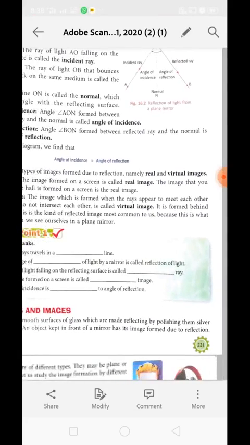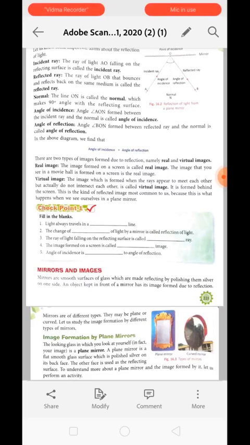So real images are what? When the image can be obtained on a screen, this type of image is called a real image. The image that you see in a movie hall is actually formed on a screen. It is received by the screen. Previously the screen was blank. Whenever the projector projects light, the screen gets lightened and various types of images can be seen over there. Why? Because the image is able to form on the screen. That type of image which is able to be received by a screen is known as a real image.